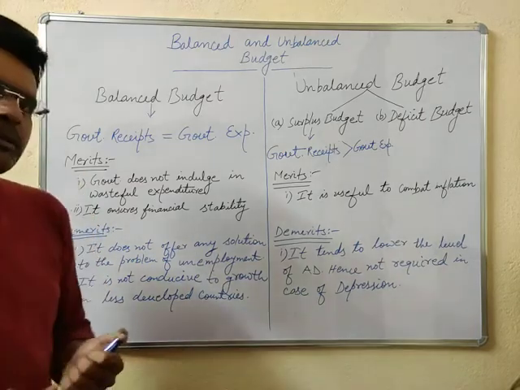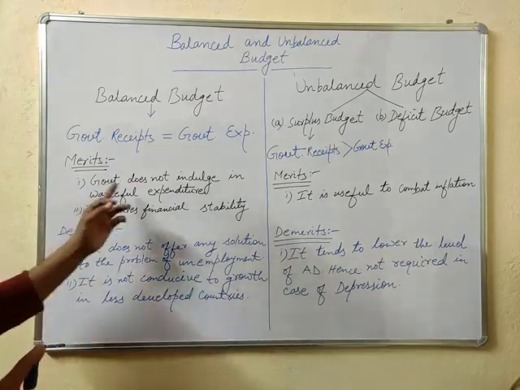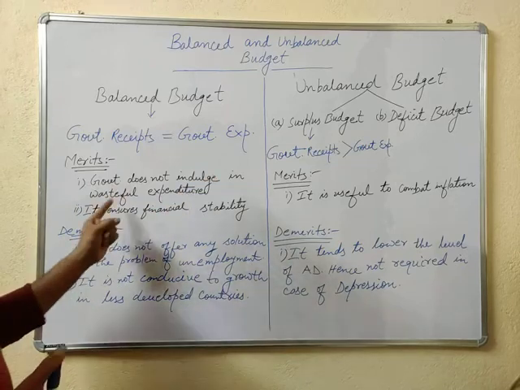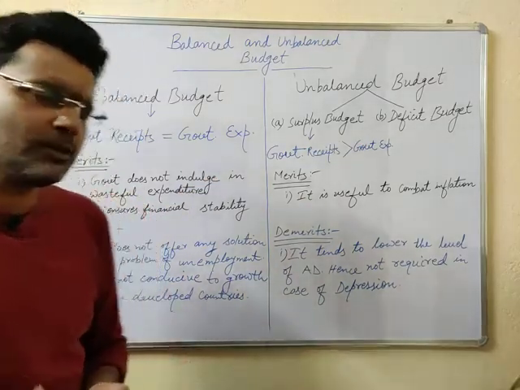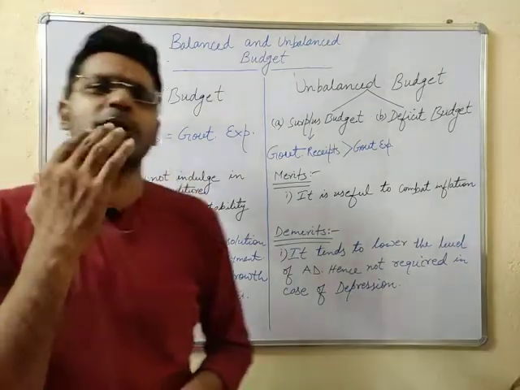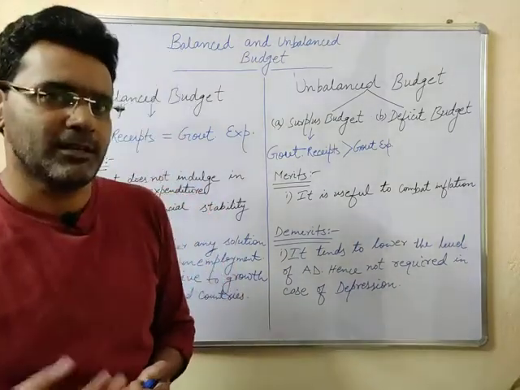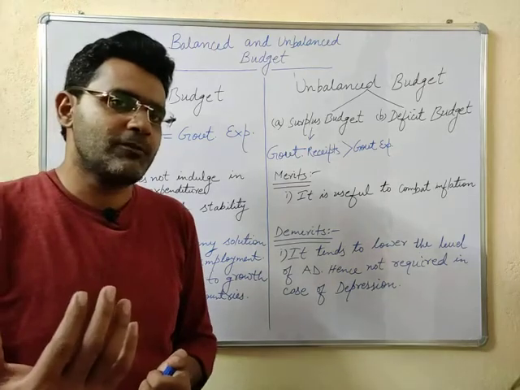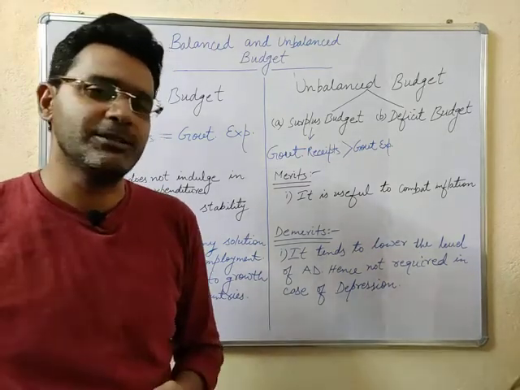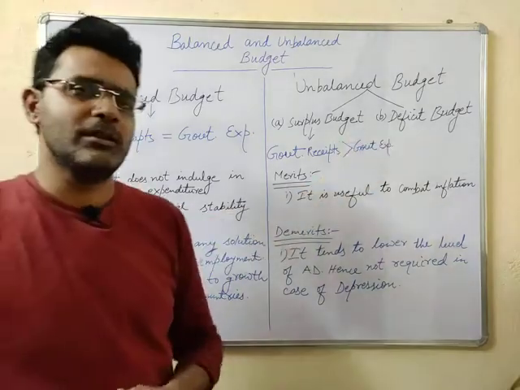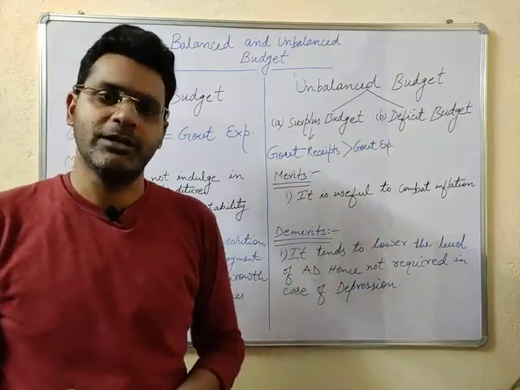As far as the merits are concerned, the first one is that the government does not indulge in wasteful expenditure. What is wasteful expenditure over here? Suppose the budget is not balanced. It is in deficit form. What does deficit mean? It means the budgetary expenditure is greater than the budgetary receipts. That we will be discussing later in detail.